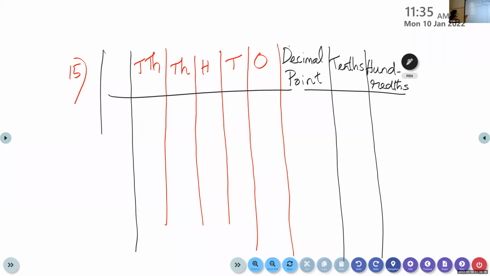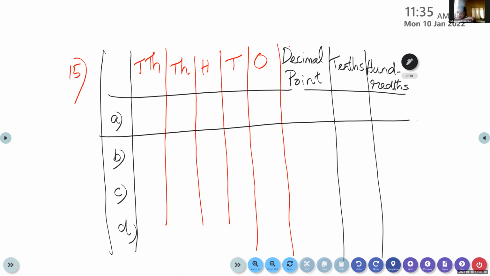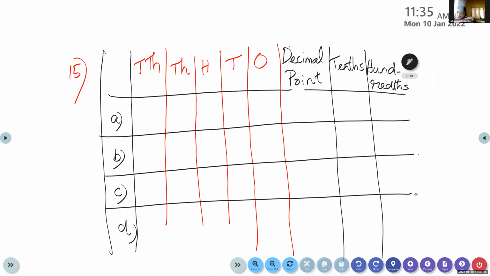So before here, we can draw one more small box for writing the numbers A, B, C, and D. So 10,000, 1,000, 100, tens, ones. Afterwards, we have the decimal part: decimal point, tenths, hundredths.